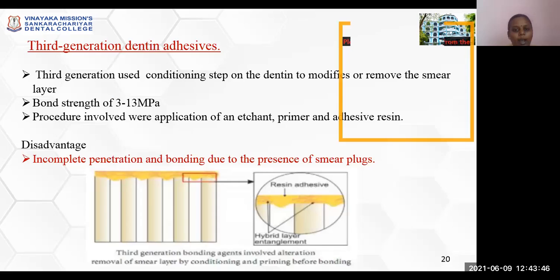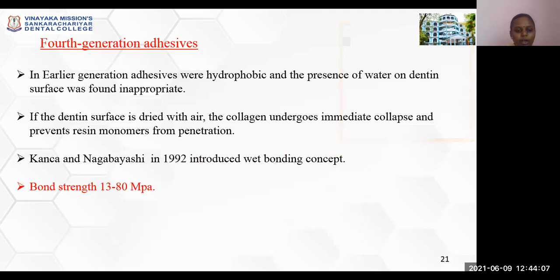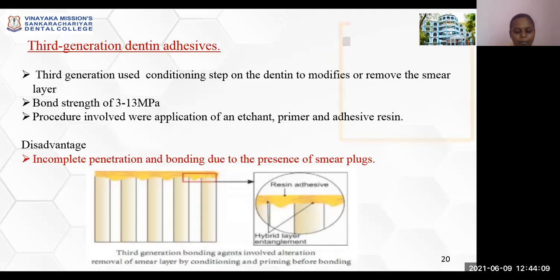Procedure involved application of an etchant, primer, and adhesive resin. Disadvantages: incomplete penetration and bonding due to the presence of the smear plugs. This picture denotes the introduction of the third generation bonding agents, which involved alteration or the removal of the smear layer by conditioning and priming before bonding.